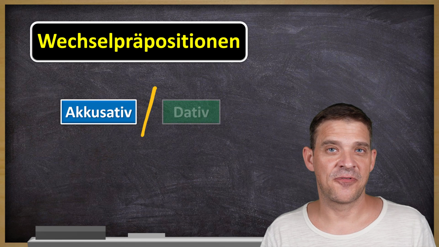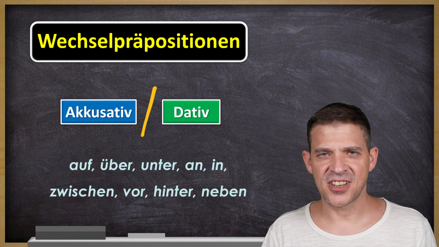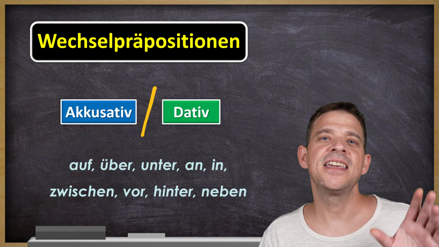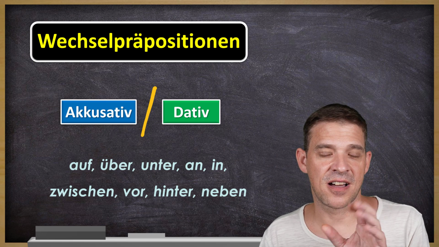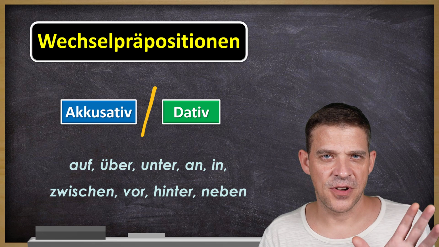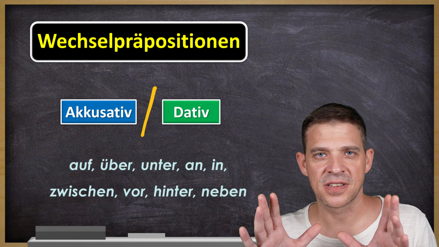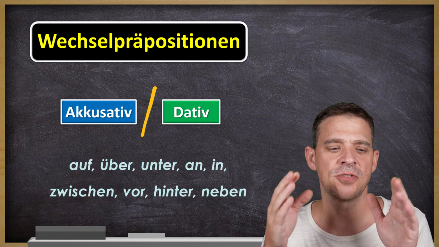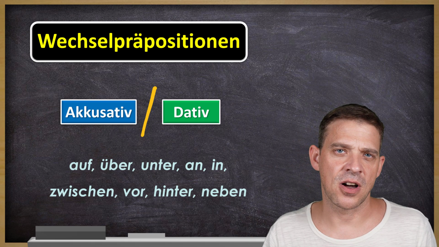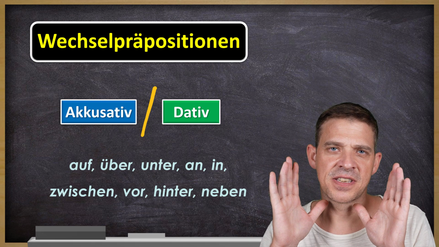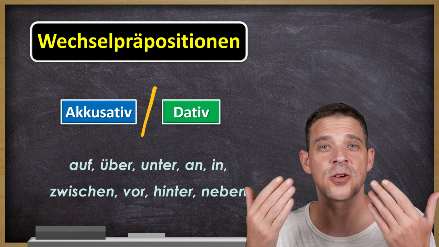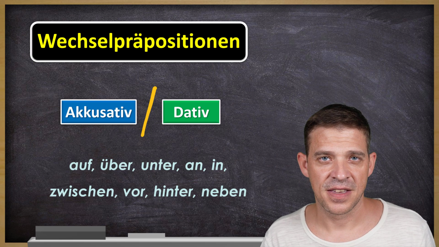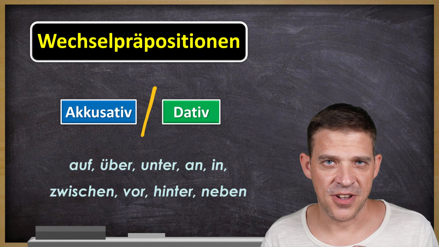Now, you know about Wechselpräpositionen, right? These are these 9 prepositions here, which can take either Akkusativ or Dativ case. Just a little quick, in general, it's about the verb it usually comes with. So if you have a verb which includes a movement, so you go from A to B, then you have to use Akkusativ. If it's describing something or answering the question wo, then you have to use Dativ. But there's also other ones you have to keep in mind.